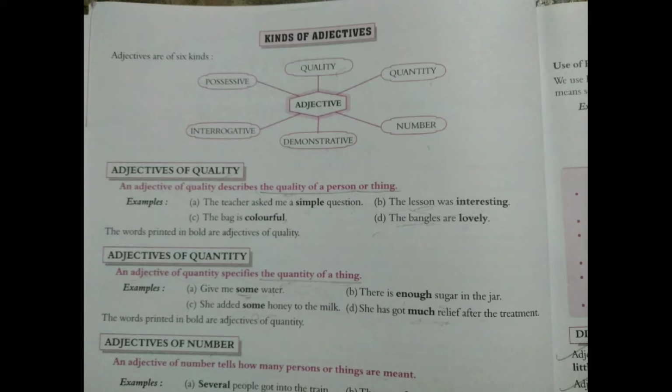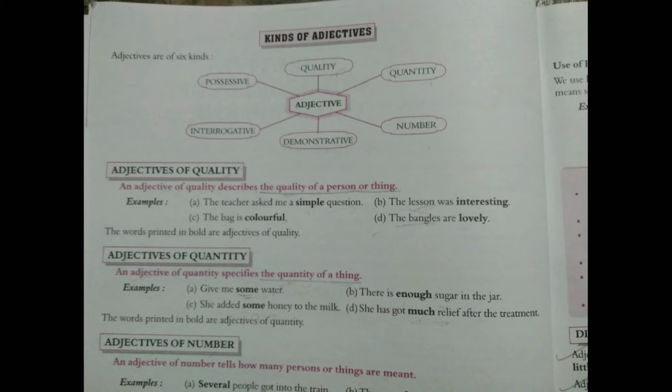Next type is adjectives of quantity. An adjective of quantity specifies the quantity of a thing. Quantity means how much something is.